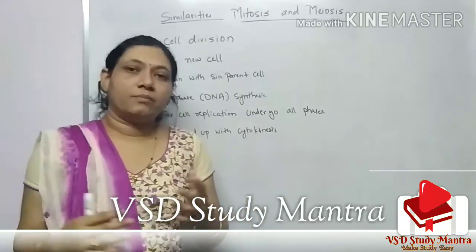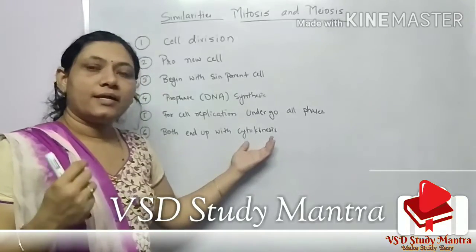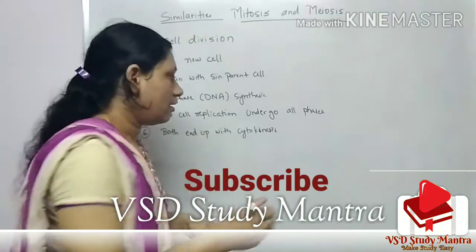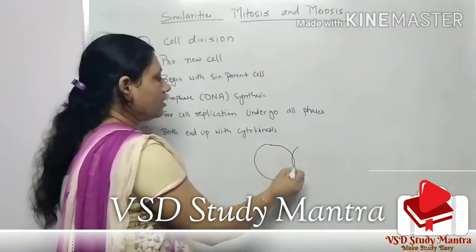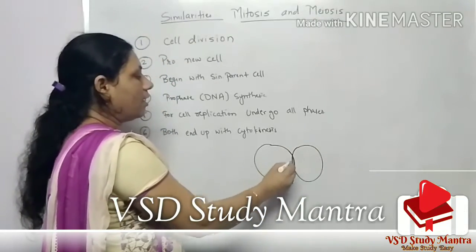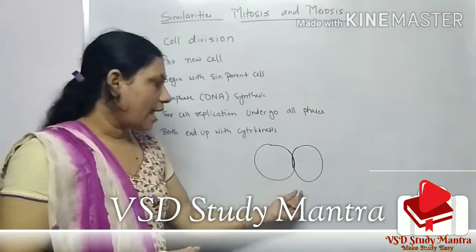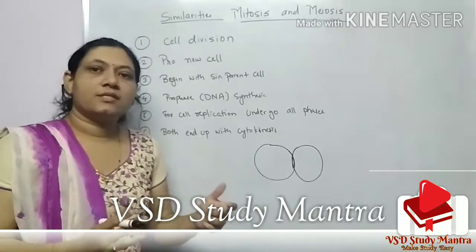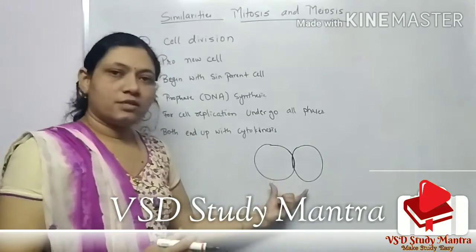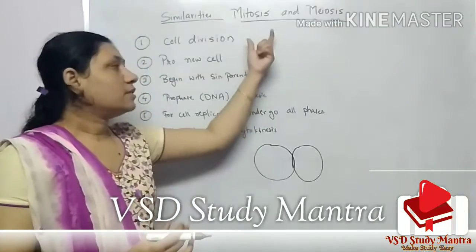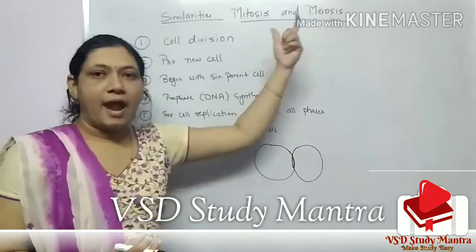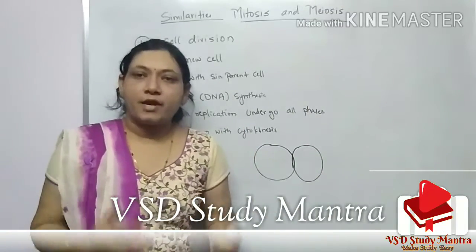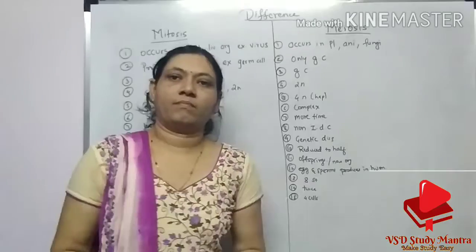They undergo which process? The last one, that is cytokinesis. In this process, if this is a cell, it splits into 2 cells, and here in the middle it becomes a notch like this and splits the cell into 2 cells. The cytoplasm of the cell splits into the 2 cells. This process happens in both mitosis and meiosis. So these were the similarities between the mitosis and meiosis process.